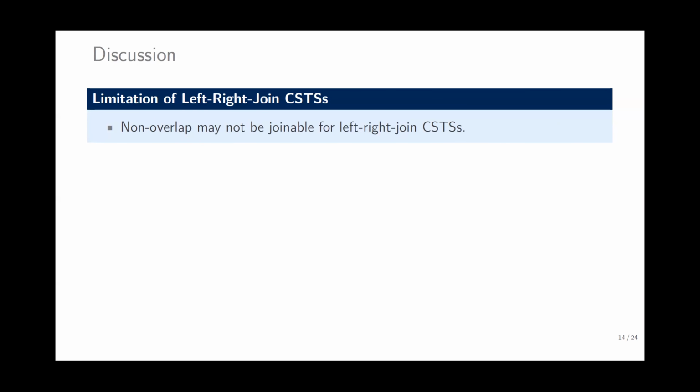The limitation of left-right join conditional semi-Thue systems is that non-overlap may not be joinable for left-right join CSTS. If non-overlap can be joinable, then we can consider only the critical pairs. But if non-overlap may not be joinable, the confluence criteria is more involved and difficult to handle.